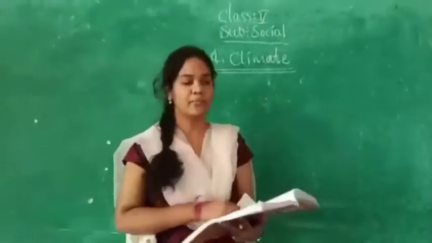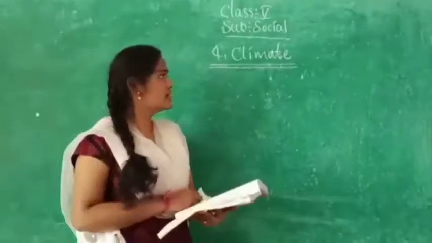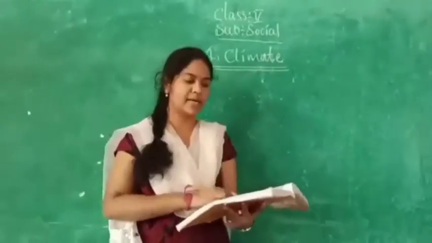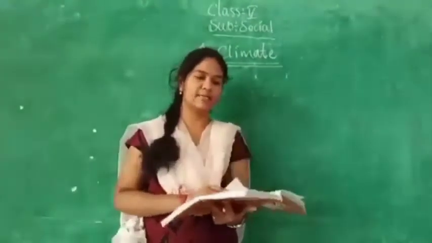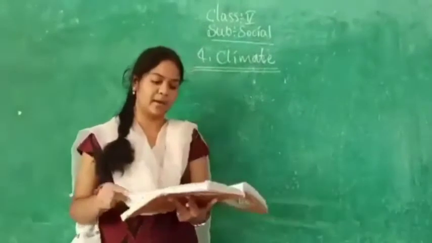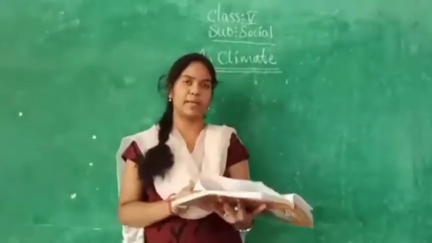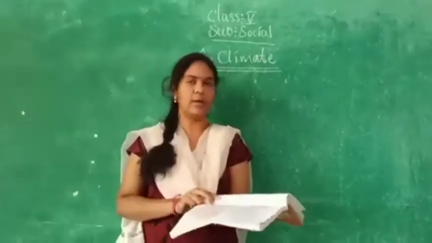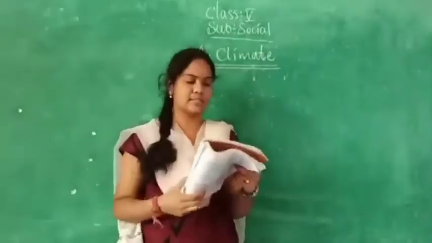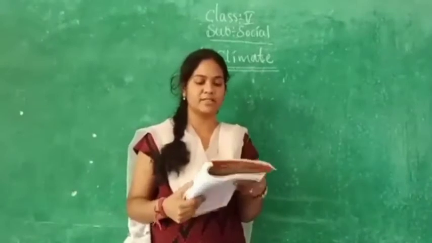Good morning. We have completed the social climate lesson, right? In that lesson we learned about climate and the factors that are affecting the climate. Everything we completed, including the A bit. Now I am going to give you the B bit, that is, T for true and F for false sentences.